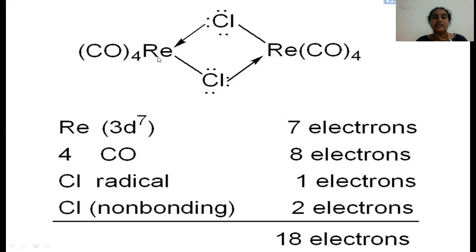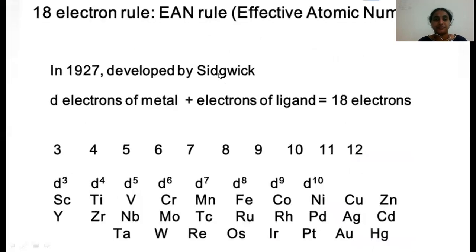So we can also calculate the EAN of such complexes. Here the outer shell electrons total 7 for each metal, and 4 ligands are present on each metal, so 4 into 2 is 8 electrons. From this bond, which was shared by 1 electron, that is 1. Here this metal got 2 electrons from this ligand, hence 2 electrons in total. So it gets 18 electrons, which is also equal to the inert gas atomic number. Hence this complex is also stable.